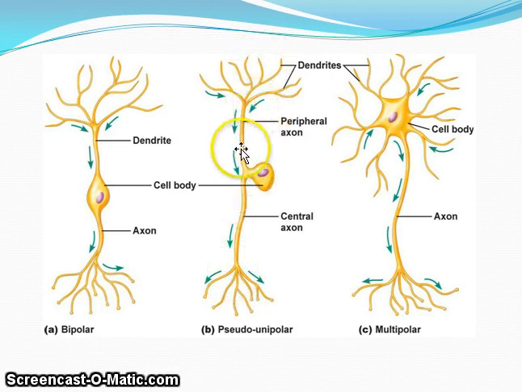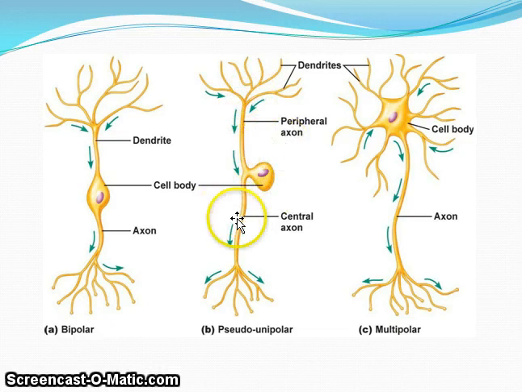Okay, here it looks like two poles, right? Like from one place axons are coming out and from another place dendrites are coming out. So you feel it is like a bipolar, but no, it is not bipolar, it is unipolar. That's why it is called the pseudo unipolar, as it appears like bipolar, but here it is only single pole. Okay, from single pole of the nerve cell body, it is giving rise to both, that is one is the axon and another is the dendrite.